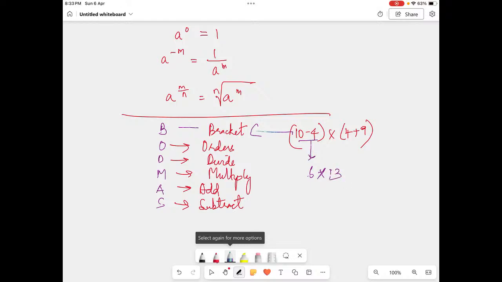Divide. Is the division there here? No. So what is the next one? Multiply. So you have to simply multiply, you will get the answer. So after multiplying you will get 78. So like that only you have to follow the instruction, student. You will get it automatically. Okay, only practice is needed.